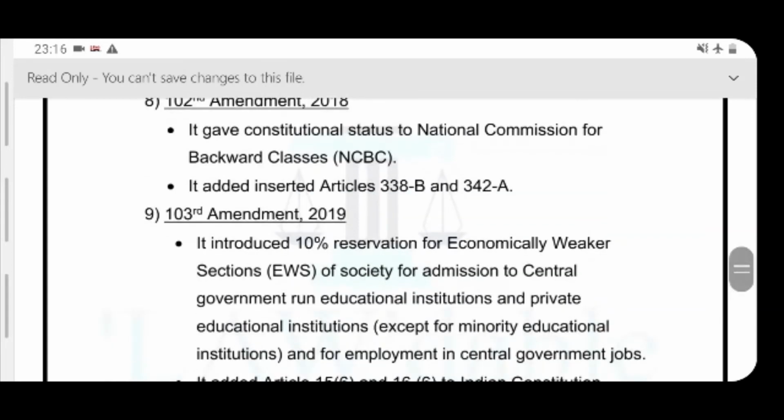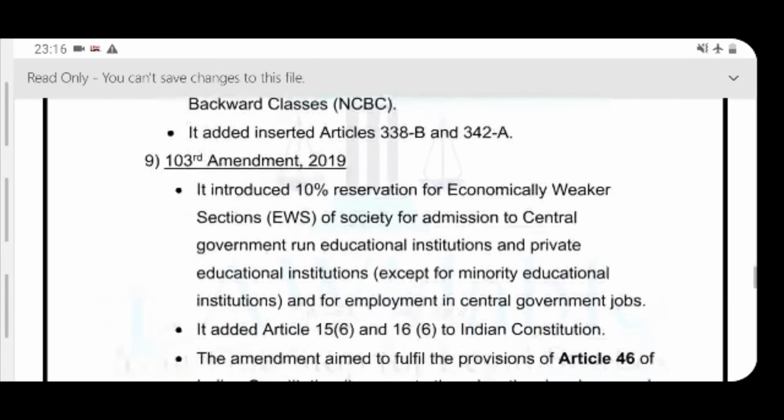Now, the next important amendment is the 103rd Amendment, which came in 2019. It introduced, and this is very important, and we can very well see the effect of this in the upcoming forms for government examinations, 10% reservation for economically weaker sections. This reservation is given irrespective of the caste of a person.